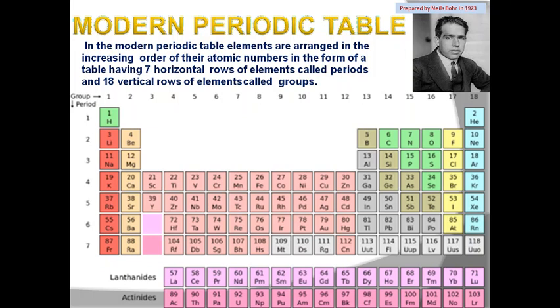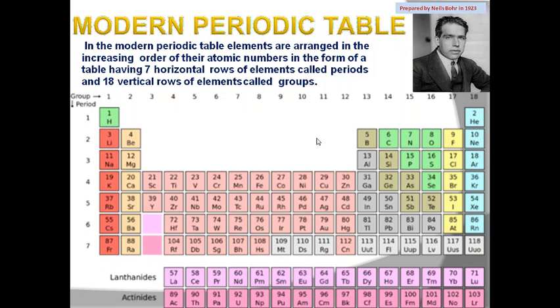Group 1 and 2, this is group 1 starting from hydrogen, group 2 starting from beryllium. And group number 13 to 17, not 18, to 17. These are the groups of normal elements. By normal elements we mean those where the outermost shells are incomplete.